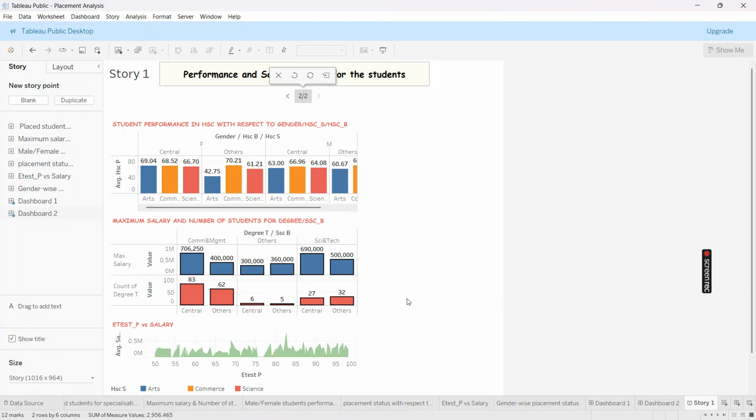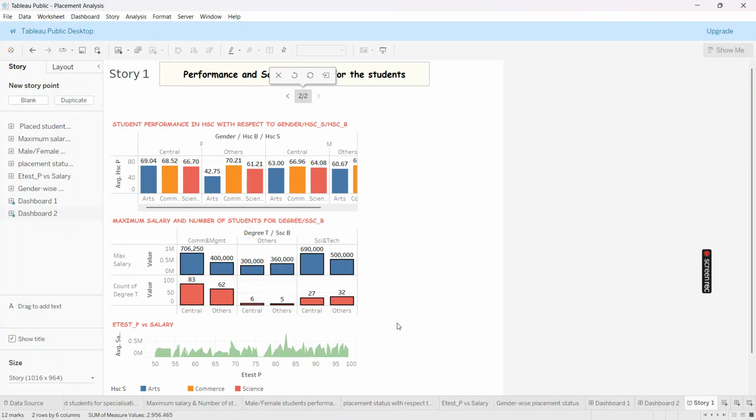The next question is to find the relationship between entrance test mark and salary. Here we tried to find the relationship by plotting a line chart, so we can find the correlation between them.